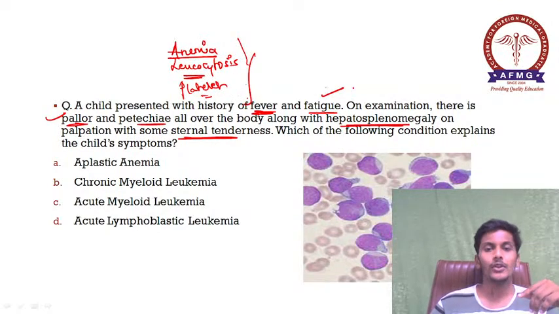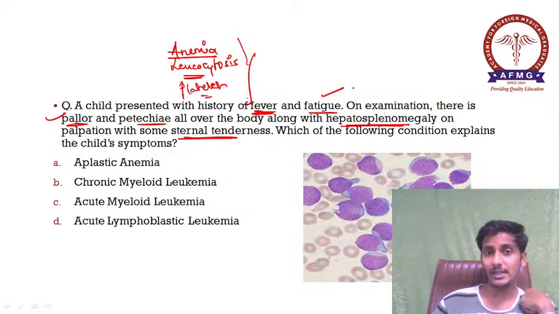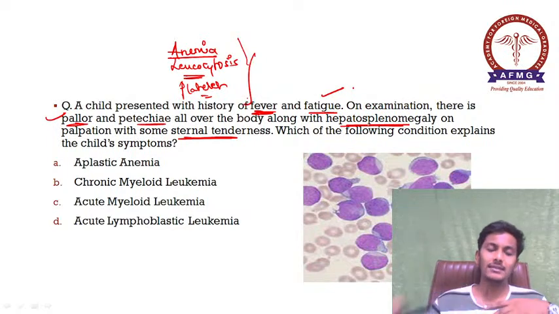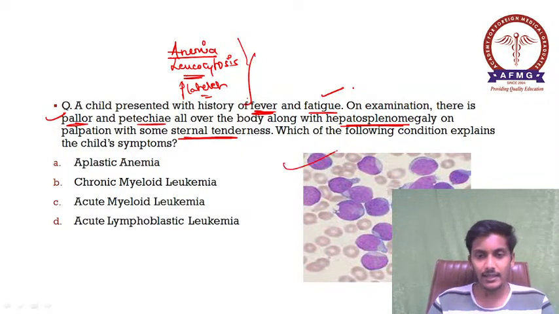Okay, important one. Along with that क्या दिख रहा है हमें? Hepatosplenomegaly है. Okay, the hepatosplenomegaly means reticuloendothelial cells are hypoplasia is there, and also there is sternal tenderness. And bone marrow examination पे क्या दिख रहा है? यहाँ पे ये बड़े-बड़े cells दिख रहे हैं. And what are these cells?